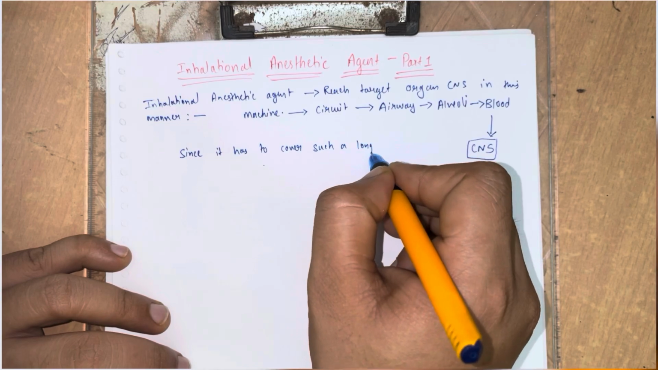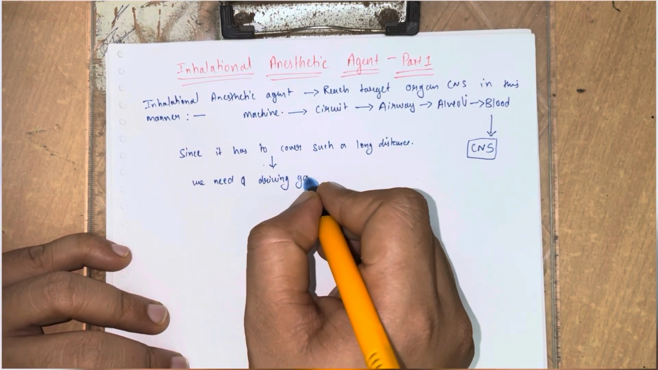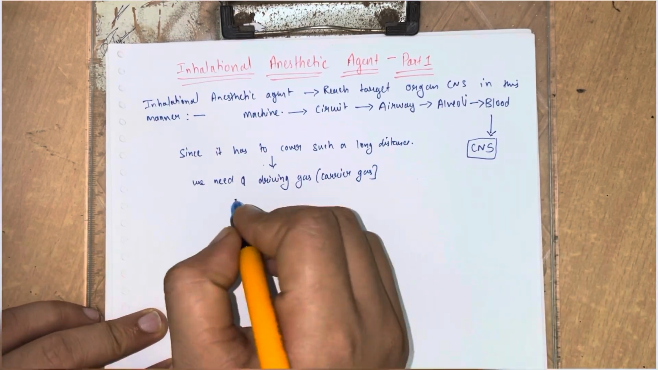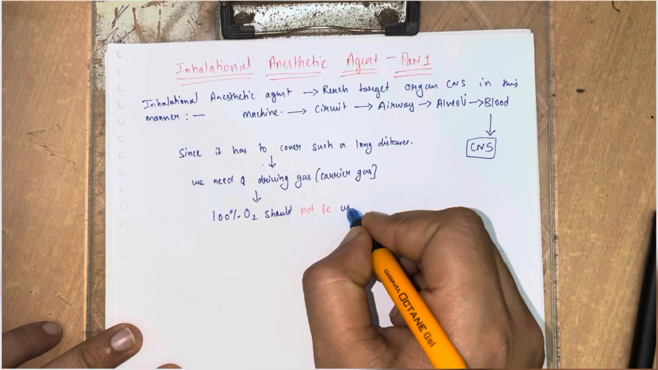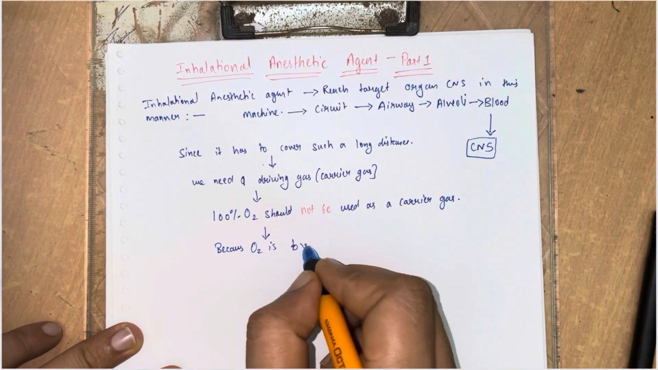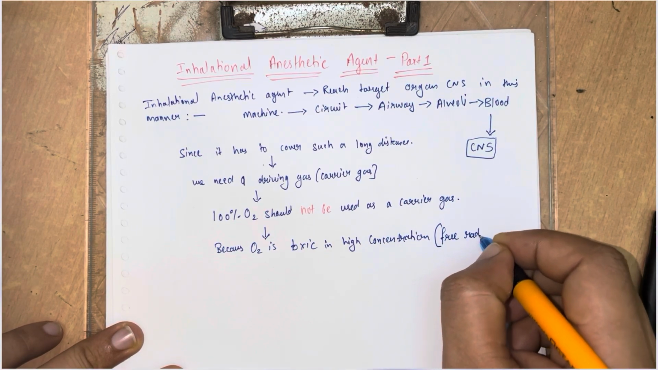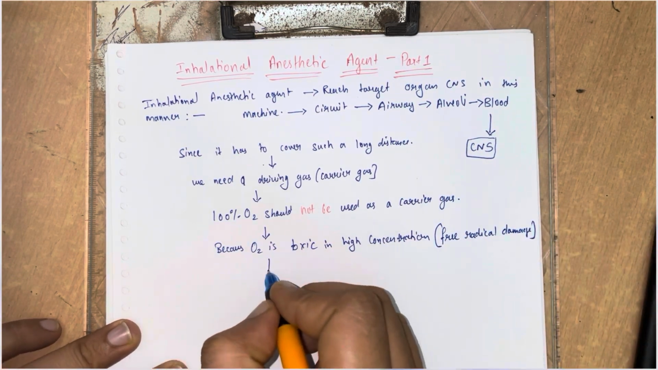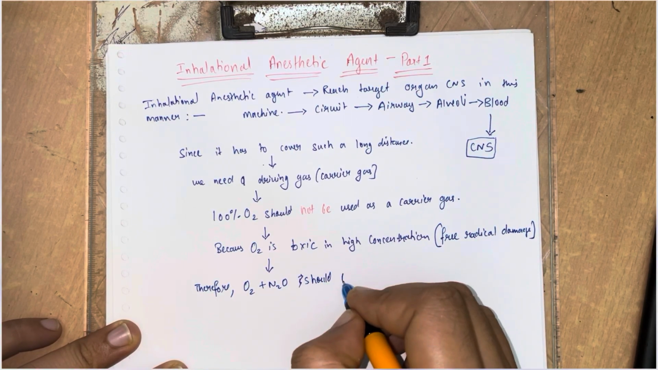Since it has to cover such a long distance, we need a driving gas, that is the carrier gas. Here we note that 100% oxygen should not be used as a carrier gas because oxygen in high concentration causes toxicity, free radical damage. Therefore, oxygen plus nitrous oxide, N2O, should be given.